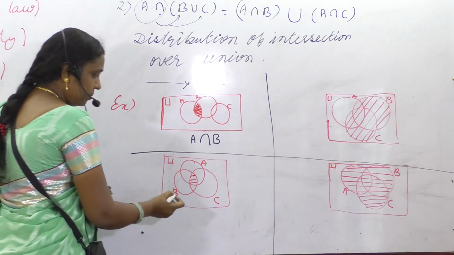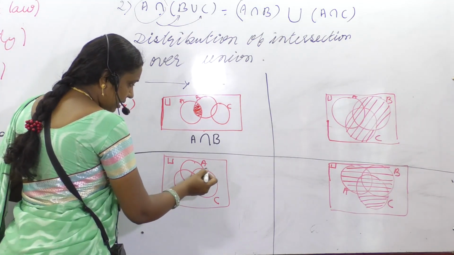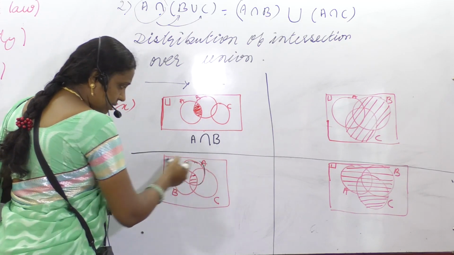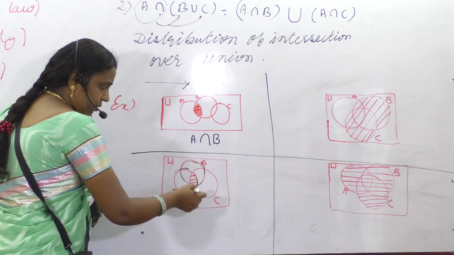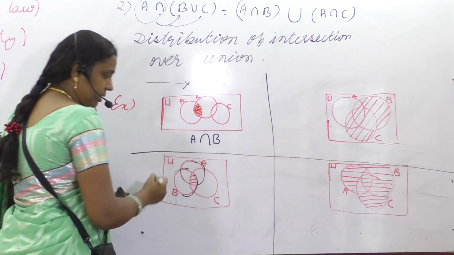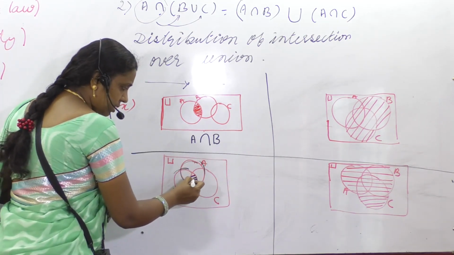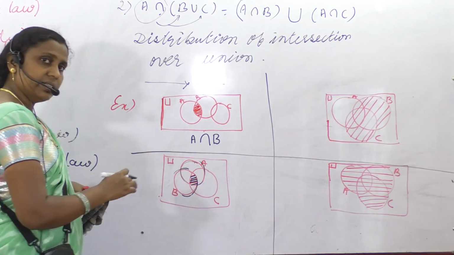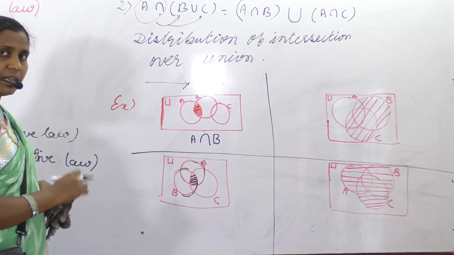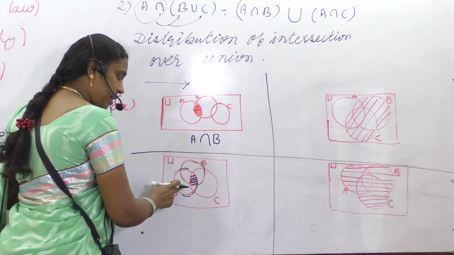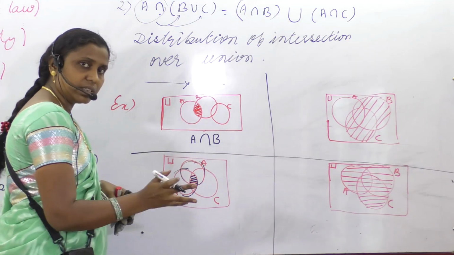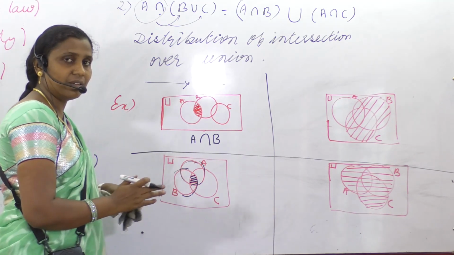Now check it here. Set A, this first circle is set A. Second, set B. Connected, no? Set C is also connected. And the portion here that is shaded, that is common to A and B only, not to C. Am I right?